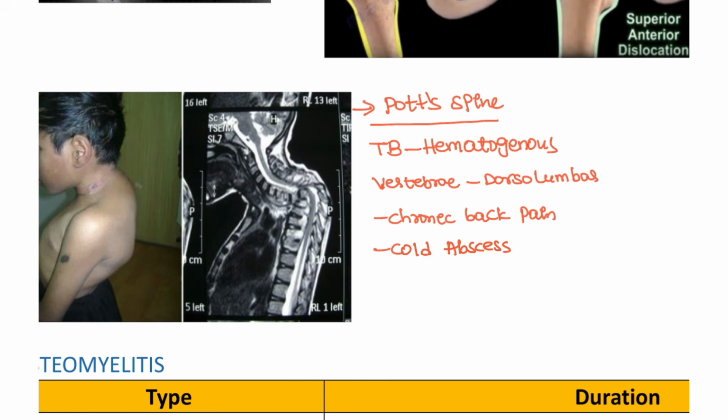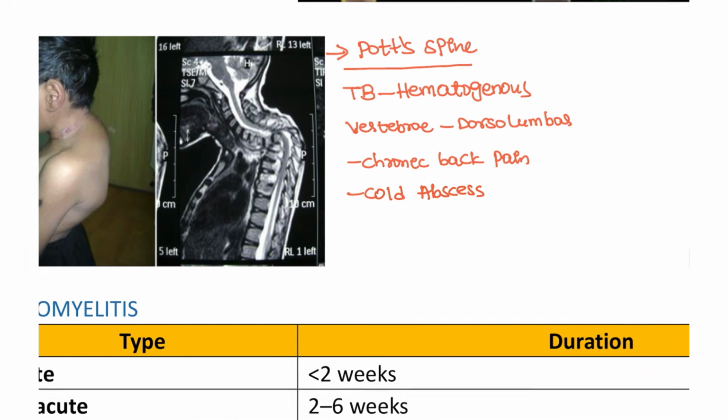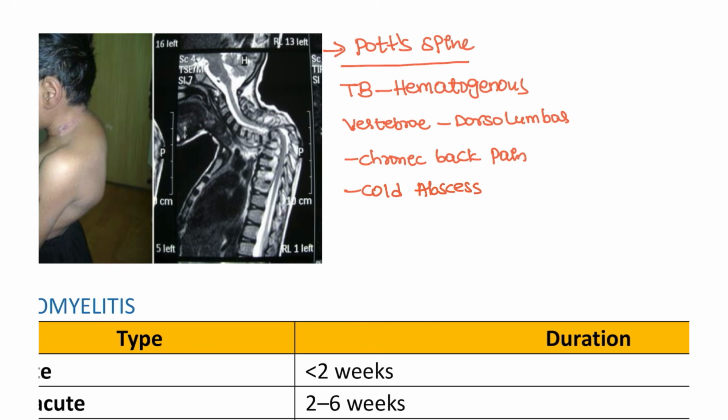The abscess is not seen as a pus discharge outside, right? Pus discharge outside we can't see. And these patients might also have paraplegia. What is paraplegia, guys? The patient suddenly has stiffness, like army stiffness, like how an army person stands while doing parade ground rehearsals. Like that, the patient will have army stiffness.